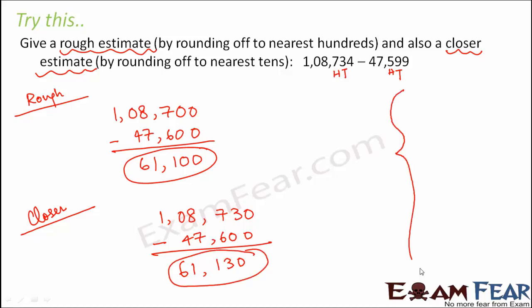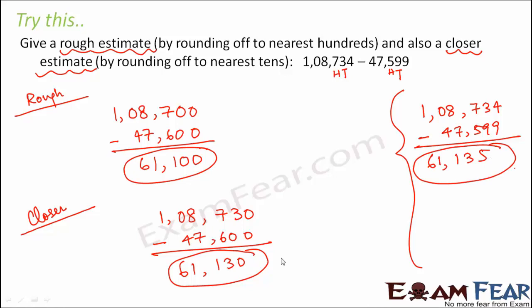Now let's prove that this is a closer estimate than this. So for that, let us find out the actual difference between the two. Now this is the actual difference. So obviously 61,130 is more close to this as compared to 61,000, right? But this is more quick. This helps you to give a quicker estimate.